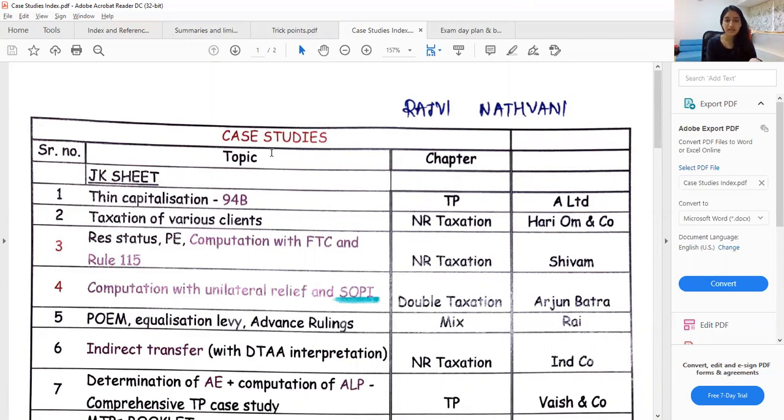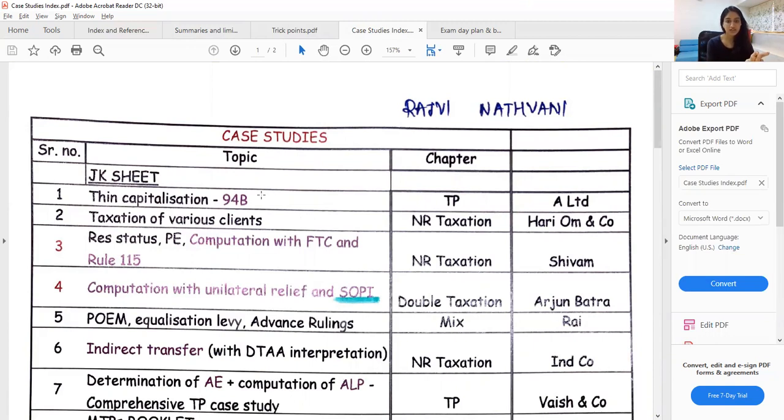Here, I had also summarized all the case studies. This is a very good exercise, mainly because if you get a direct question, say on thin capitalization, which is very similar to a question in a mock test paper, then you need not refer to the thin capitalization notes again and construct your answer. You already have a ready-made answer in the case study solution, and you can basically copy-paste from there.